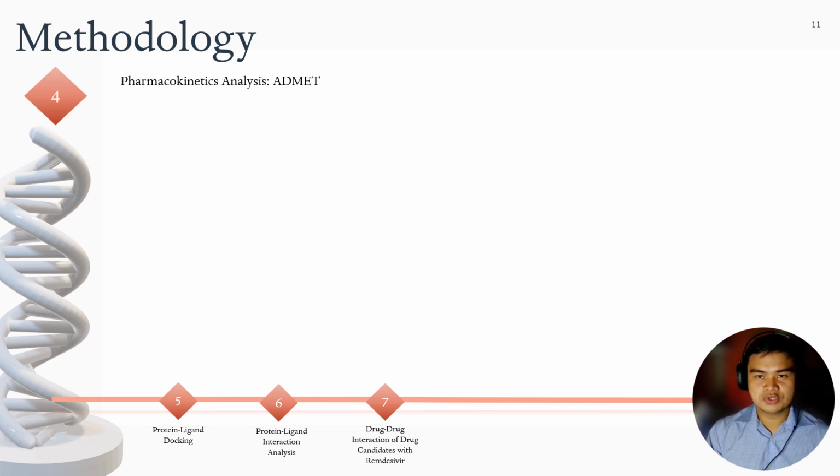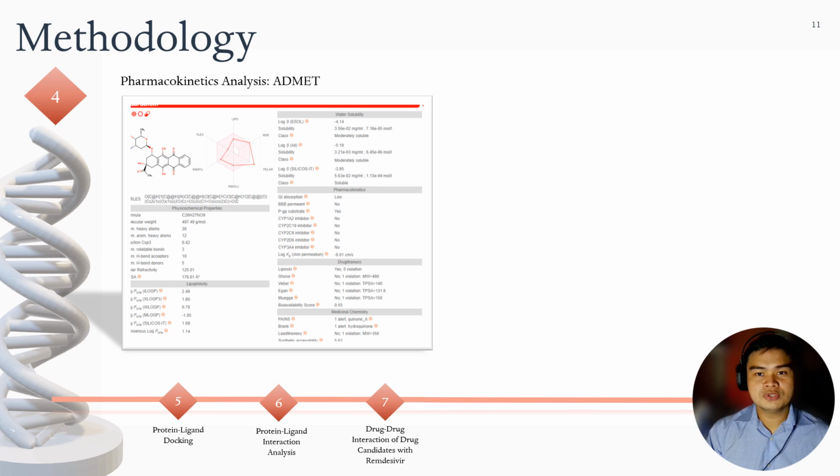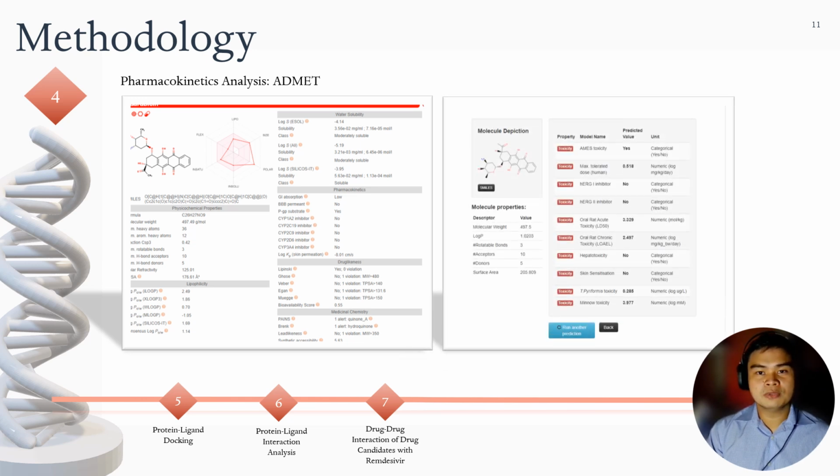Pharmacokinetics and toxicological screening were done to obtain vital information in relation to a compound's absorption, distribution, metabolism, excretion, and toxicity. SwissADME was used to predict information regarding physicochemical properties, lipophilicity, water solubility, pharmacokinetics, and drug likeness. pkCSM was employed to predict necessary information concerning toxicity. Both programs required the input of each candidate's SMILES notations. The predicted data would then serve as filters in screening viable candidates that express ideal ADMET conditions.